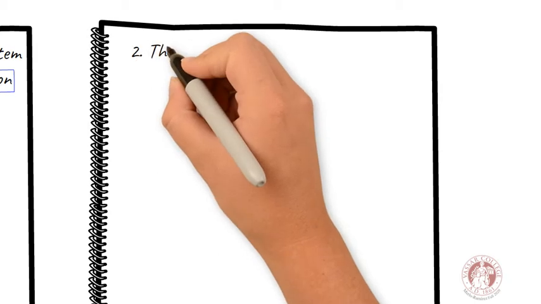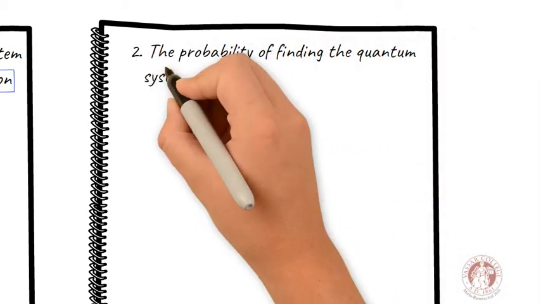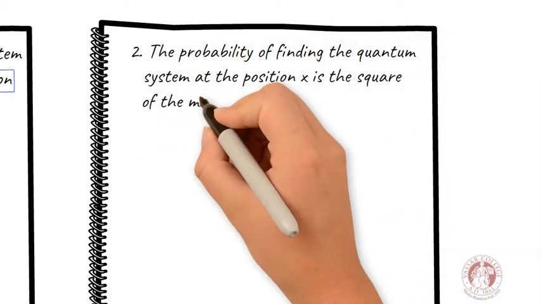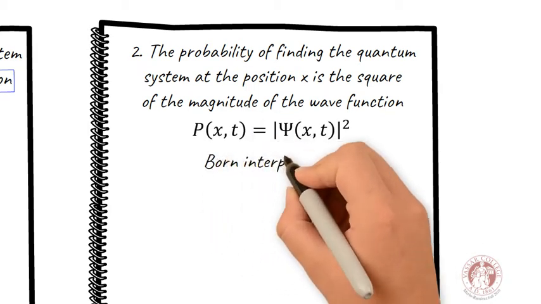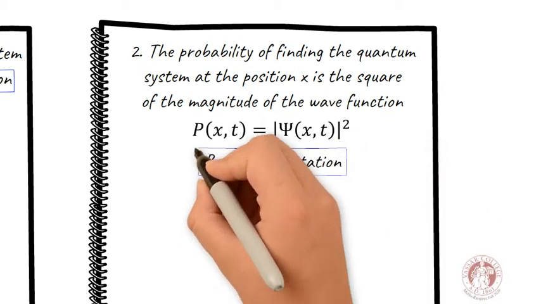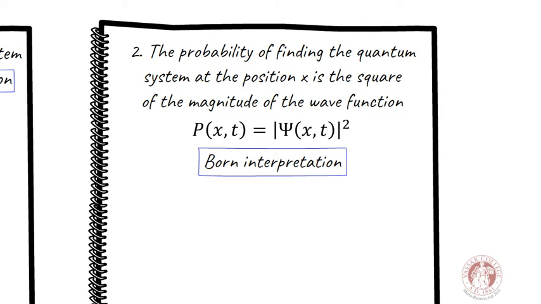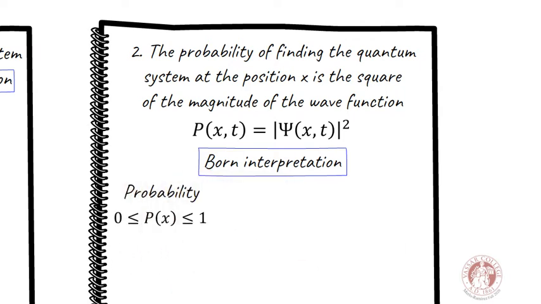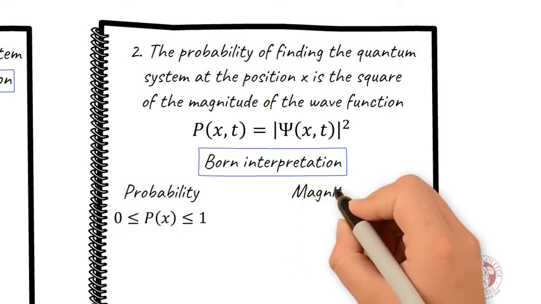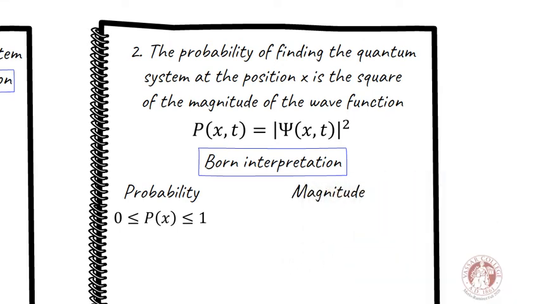2. The probability of finding the system at the position x is the square of the magnitude of the wave function. It is well known that the probability always ranges between 0 and 1. Also, we know that the magnitude square of a complex number, as the wave function, is simply the product of the number times its complex conjugate, then.